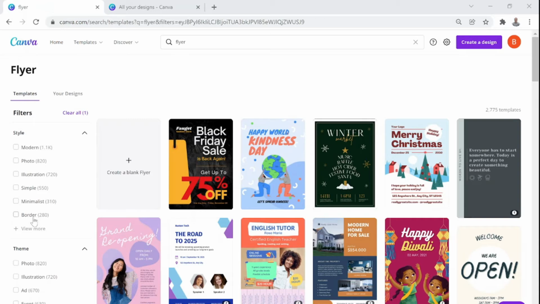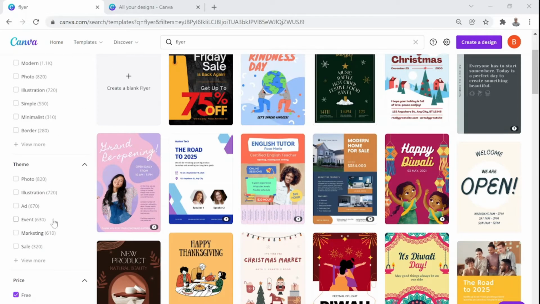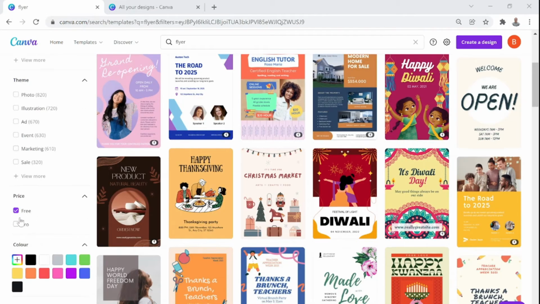There are certain border options. So there is a flyer which actually is very heavy on border. That is also possible, and again there also you have a range of options. Okay. We are not touching any of these options at this point of time. We are interested in a free design right now, so we have filtered only based on the free.